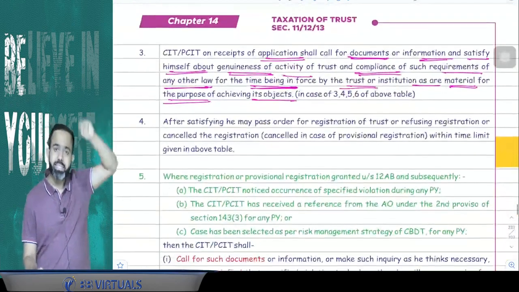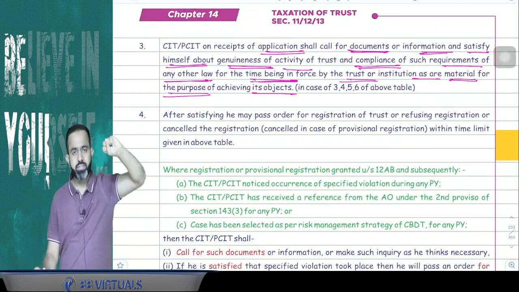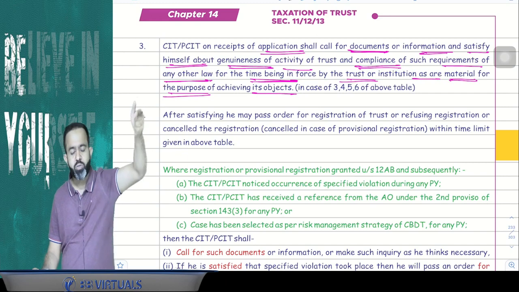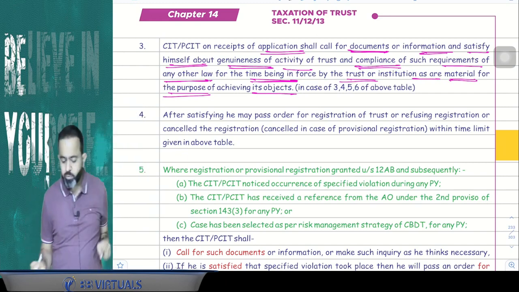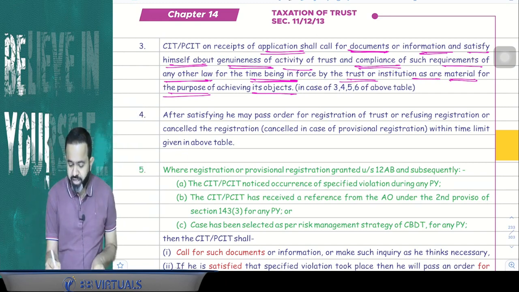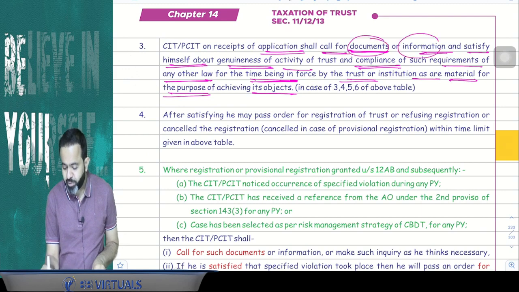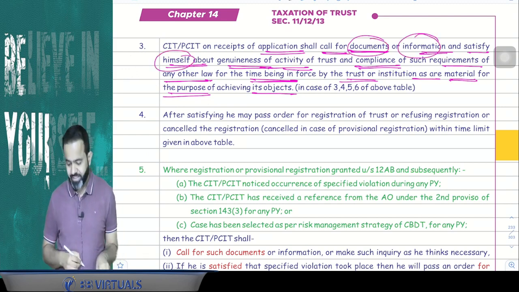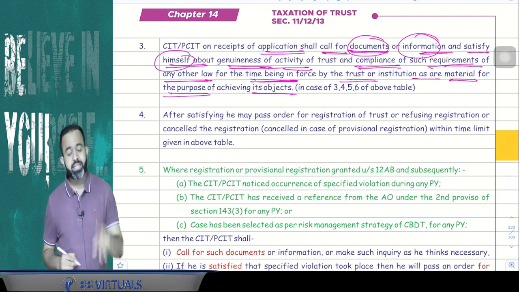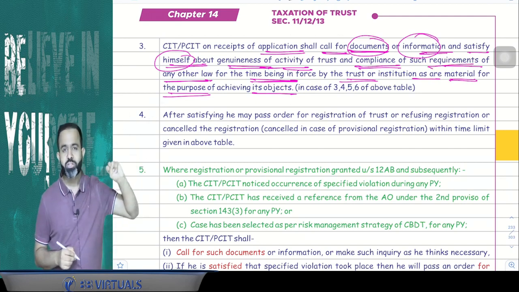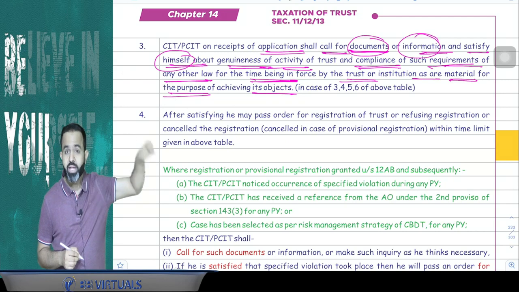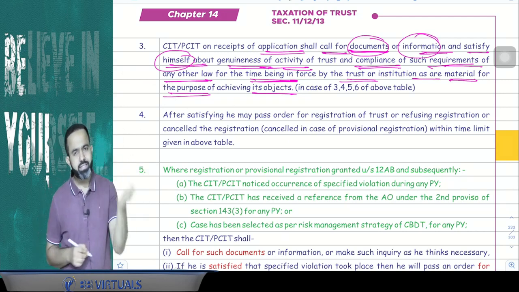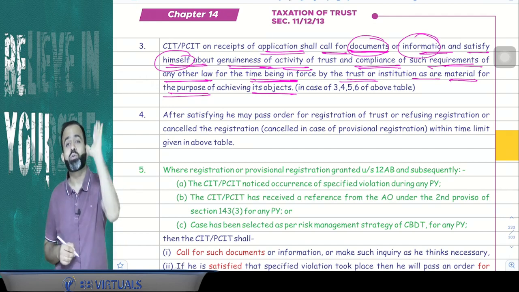But guys, in other cases, whenever you apply for the final registration, or there is a modification, or after 5 years whenever you go for renewal, in that particular case he will call for documents and information. He will satisfy himself about the genuineness of the activity of the trust. He will check whether the trust has complied with other laws or not. And after satisfying himself, only then he will grant the registration, or he may refuse to give the registration.